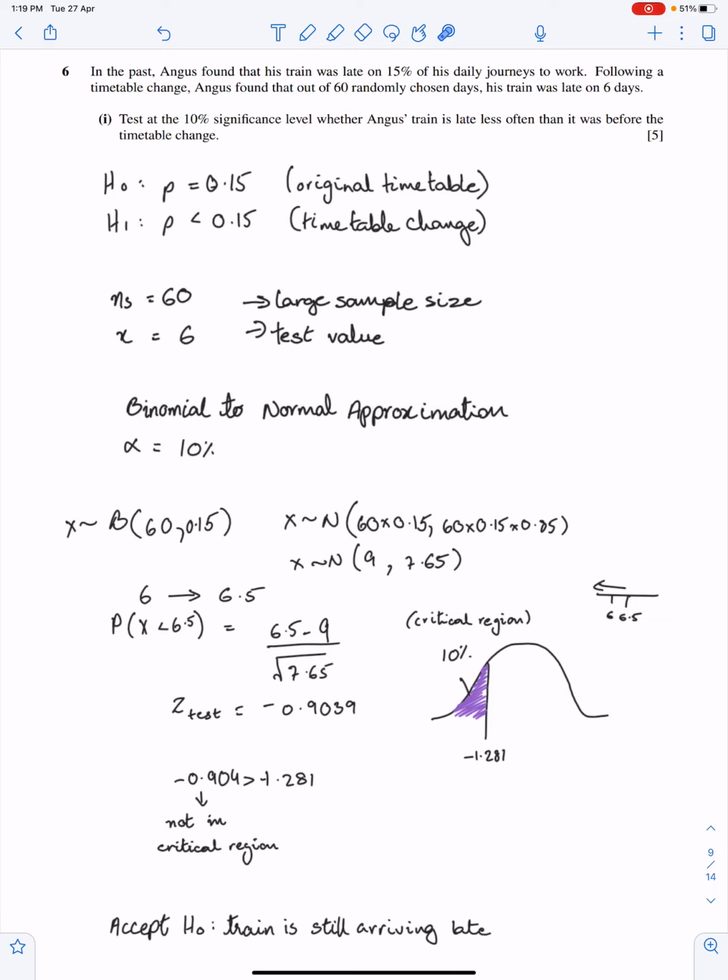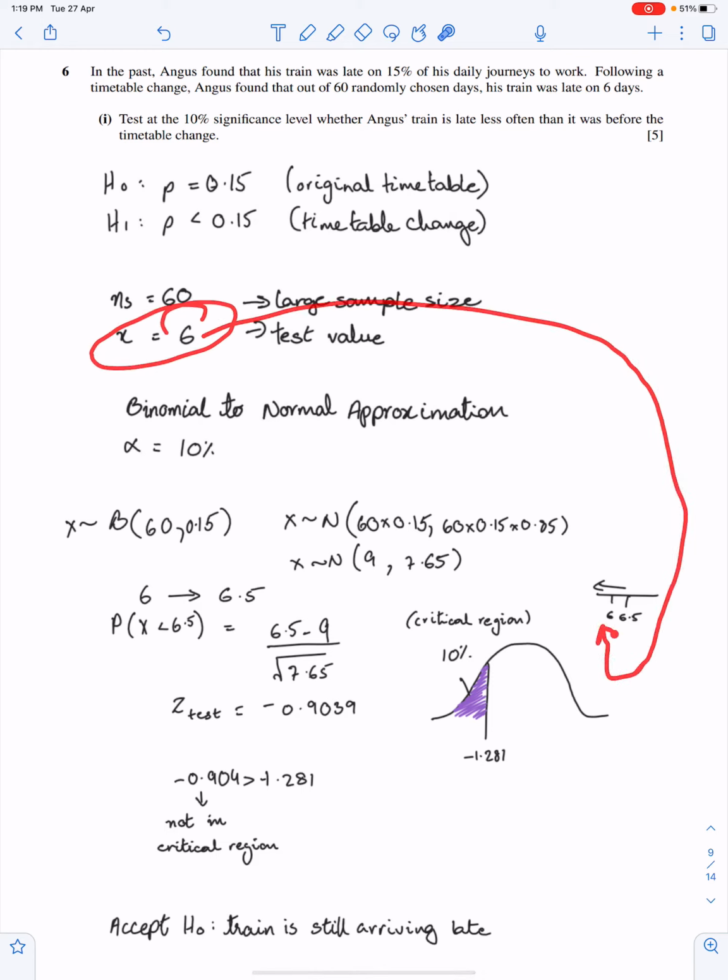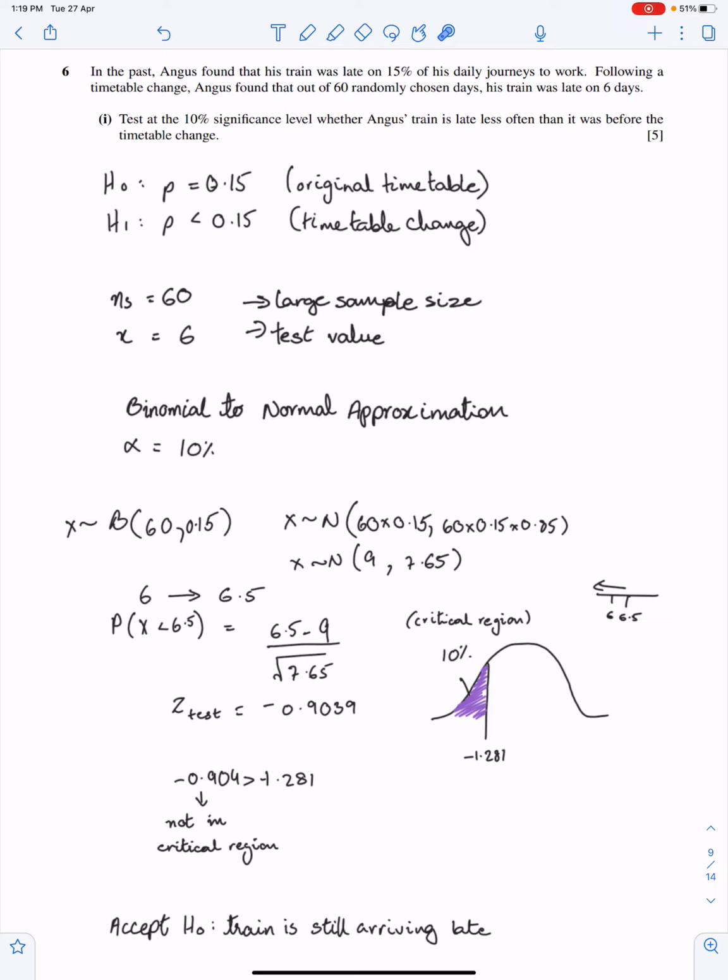Since n is very large, greater than 30, we have to use normal approximation, and for that we have to use continuity correction. So the test value is always inclusive, so 6 is here. Since we are going on this side on the number line, we have to take the upper bound. So 6.5 minus np, which is 9, over the square root of npq, and this is the Z test, and we have to perform the test at 10%.